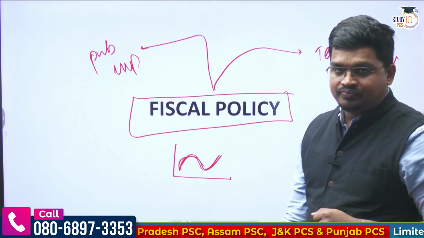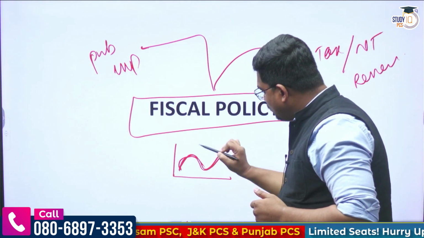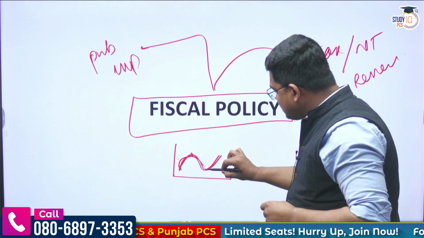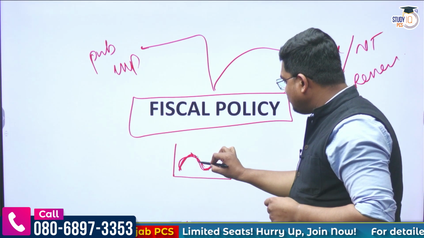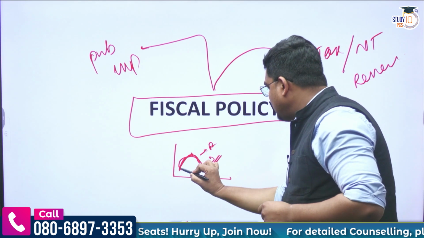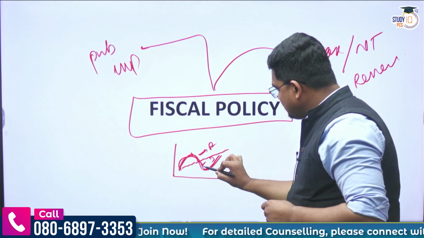Business cycle means this is the expansionary mode of the economy, what we call the boom. This is the slump, the phase of recession. And this phase is known as the depression. If you draw a line like this, then this phase is recession, this phase is depression.